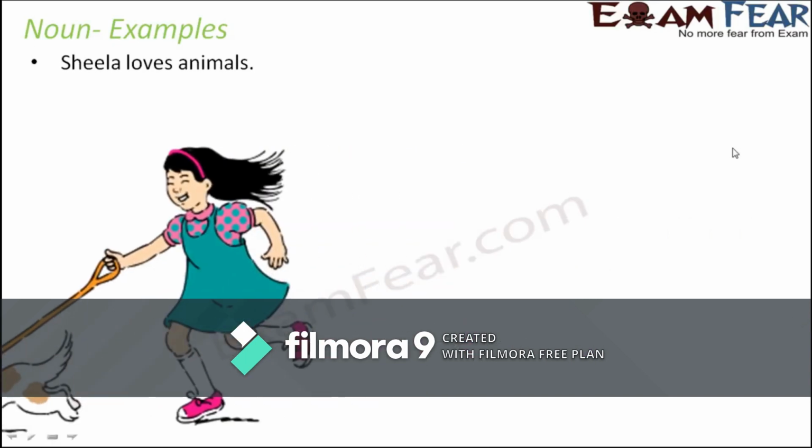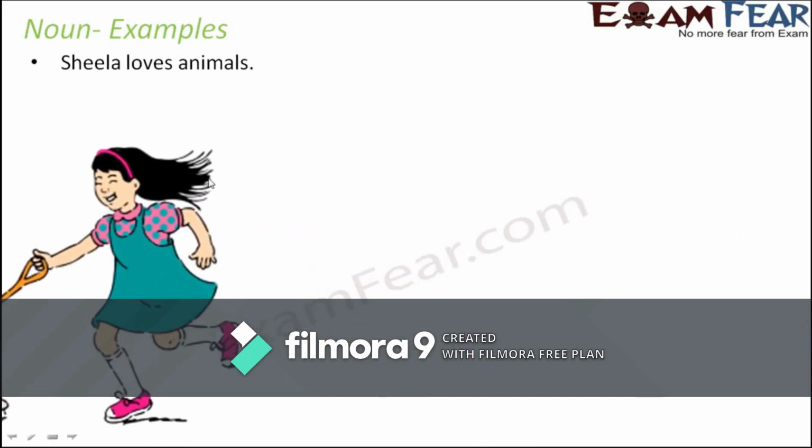Sheila loves animals. She is Sheila and she loves animals. Here, which is the noun? Sheila is obviously a noun. Do you have any other noun here? Now loves is a verb. To do something, that's a verb. So loves here is a verb, but Sheila is a noun because Sheila is the name of a particular person. What about animals? The word animals is also a noun, because animals refer to a class of living organisms, right? Like you have many different categories of living organisms.